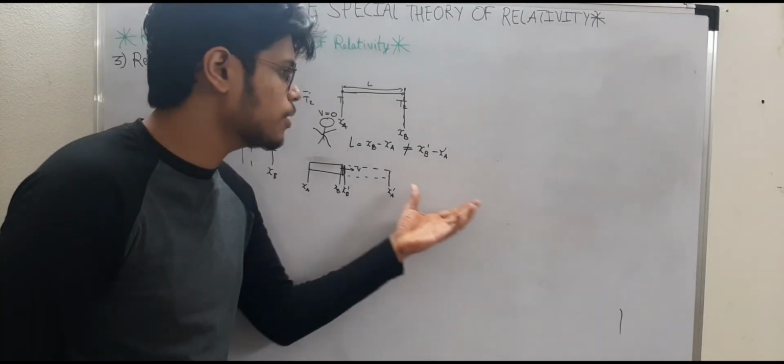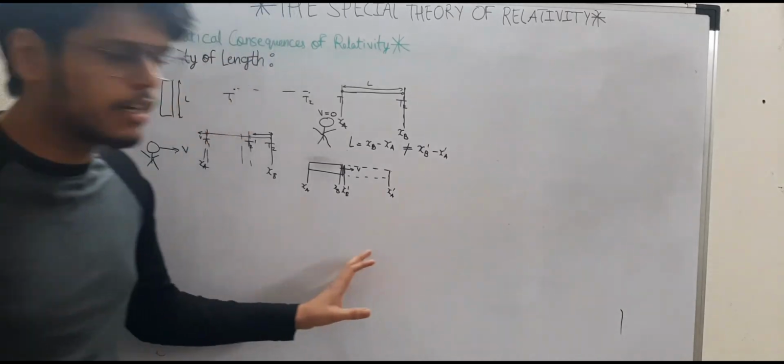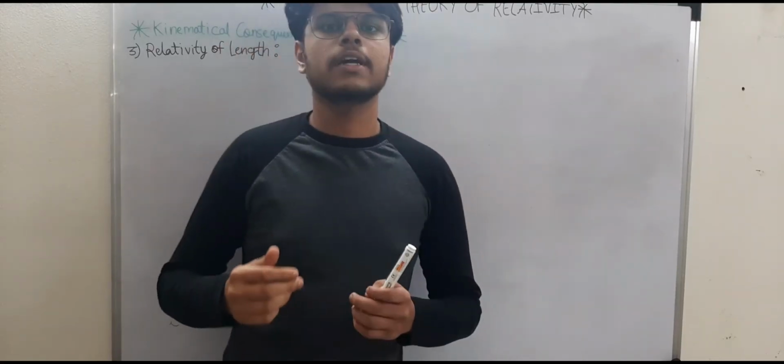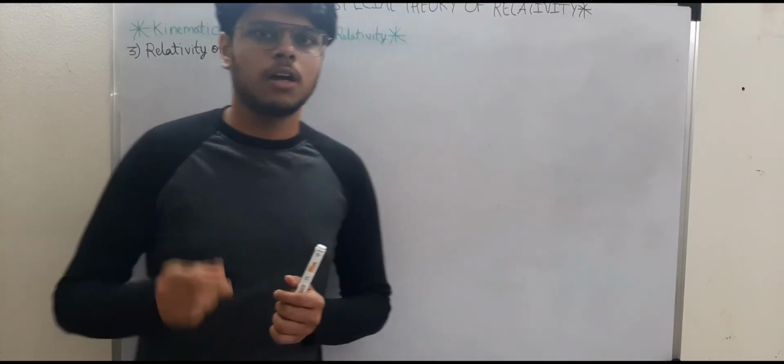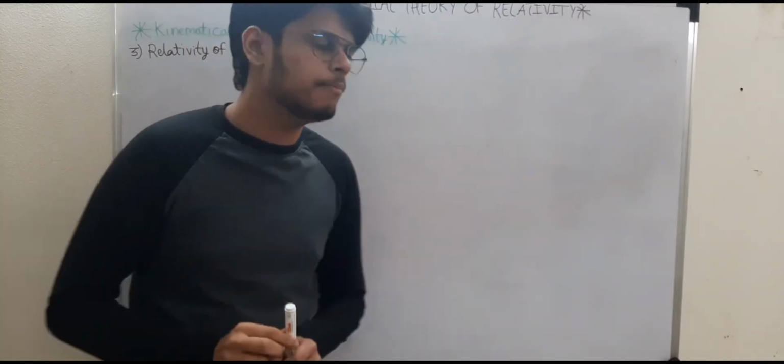It either has to be contracted or it has to be dilated. So what exactly should it be? We will derive it mathematically. So now let's talk about how we get into the proof of how we can find out whether the length has been contracted or it has been expanded.